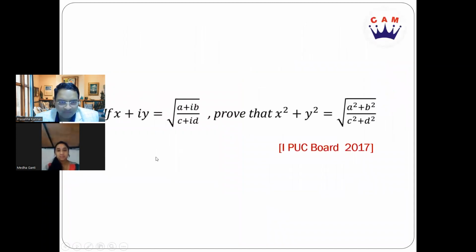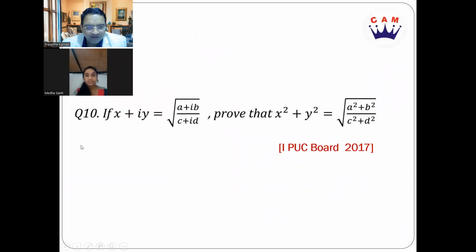Now we come to the 10th question. If x plus iy is equal to the root of (a plus ib) divided by (c plus id), prove that x squared plus y squared is equal to the root of (a square plus b square) by (c square plus d square). Now this we have asked in the first PUC board exam 2017 in Karnataka, right? Now any idea how we can proceed with the sum?